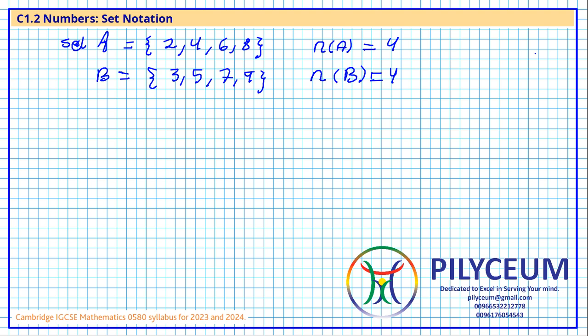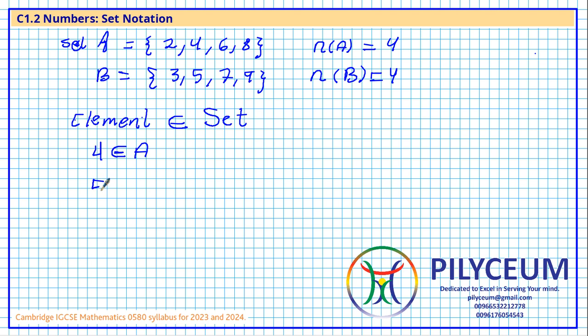Now we will speak about a certain symbol mostly used in the relationship between an element and a set. If I want to relate an element to a set, we say belongs to, or does not belong to if it is not in that set. Let's take an example. Look at 4 and compare it to the elements located in A. Is 4 located in A? Yes, it is. So I would say that 4 belongs to A.